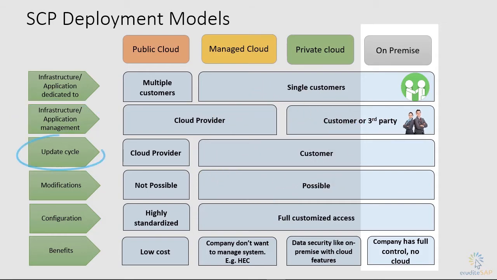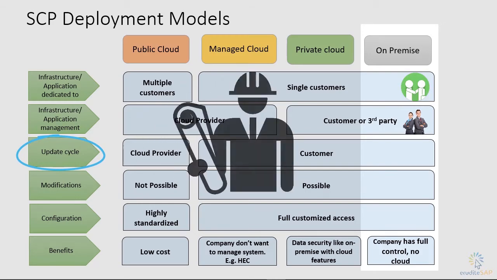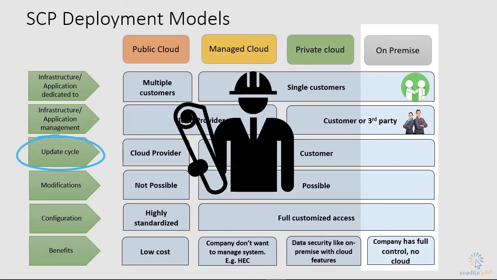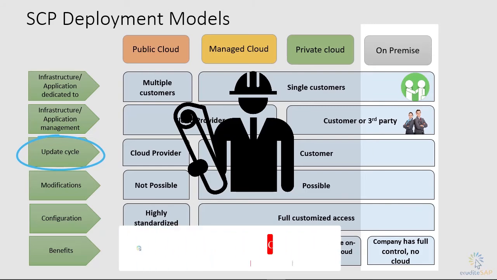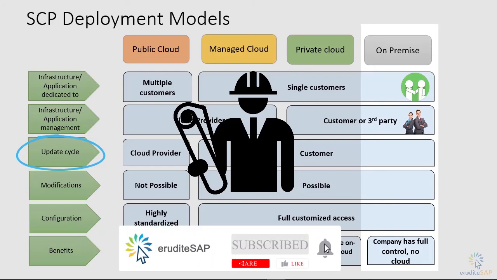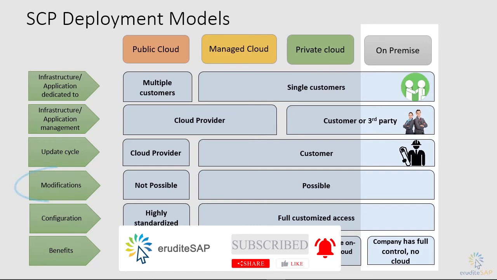The update cycle. In the on-premise system, the update cycle is completely controlled by the customer. The customer will decide whether he wants to upgrade or not. For example, in case of SAP NetWeaver, the customer will decide whether they want to upgrade it from 4.6c to 7.5 or not.